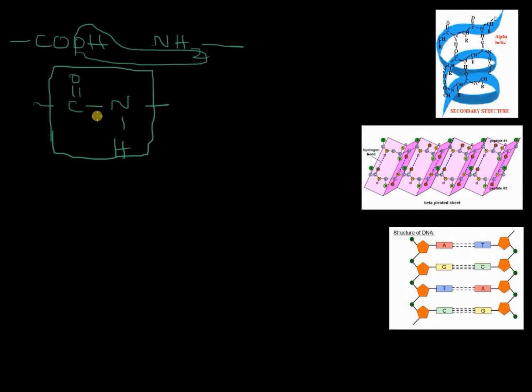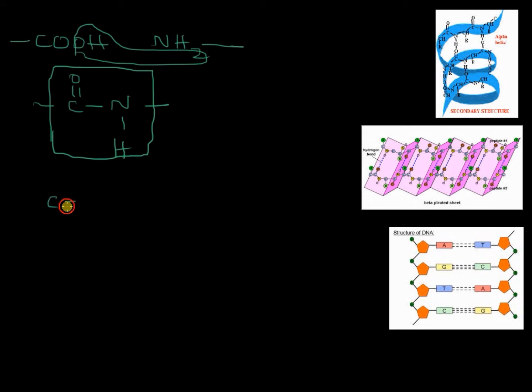The sequence of amino acids in a protein chain is said to be its primary structure. Now this chain exists as a coil in the protein molecule. That is said to be having an alpha helical form. This is said to be the alpha helical form, which is called its secondary structure.